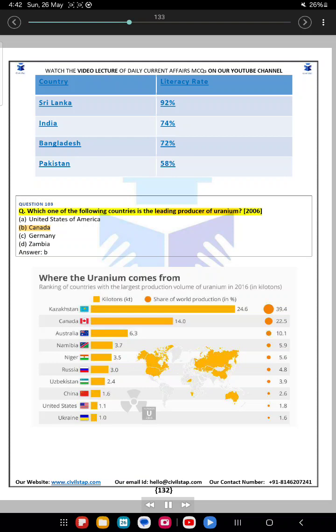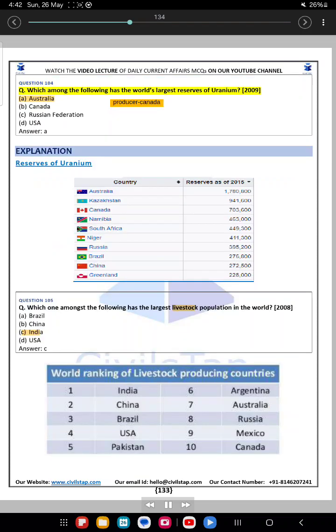Question 103. Which one of the following countries is the leading producer of uranium? 2006. A. United States of America. B. Canada. C. Germany. D. Zambia. Answer. B. Question 104. Which among the following has the world's largest reserves of uranium? 2009. A. Australia. B. Canada. C. Russian Federation. D. USA. Answer. A. Explanation. Reserves of uranium.